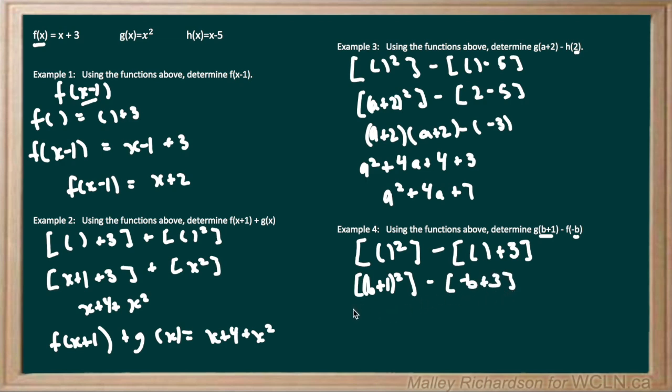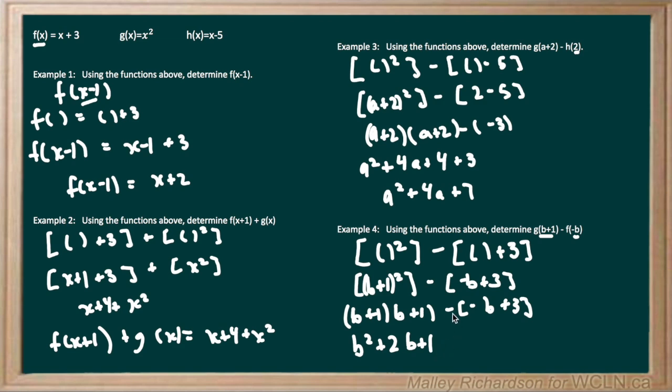Then b plus 1 to the power of 2 is the same as b plus 1 times b plus 1, and then minus negative b plus 3. Using our distribution laws, we multiply b plus 1 by b plus 1, and we get b squared plus 2b plus 1.